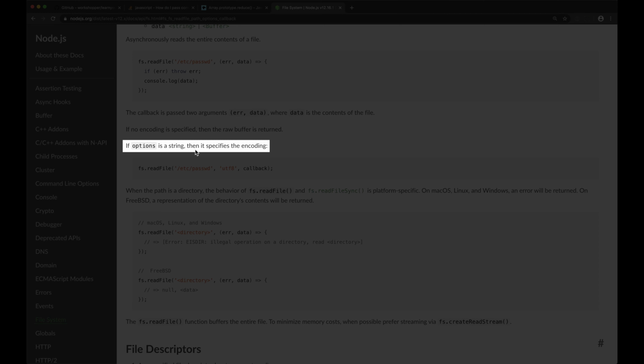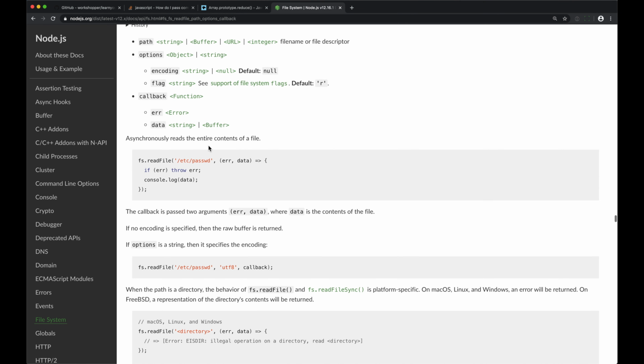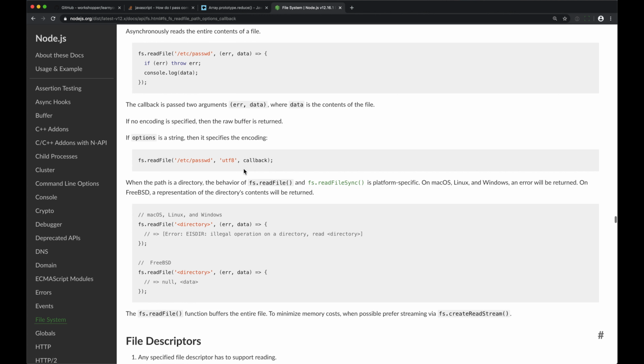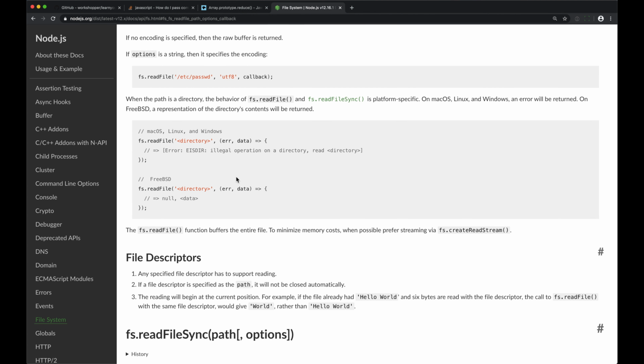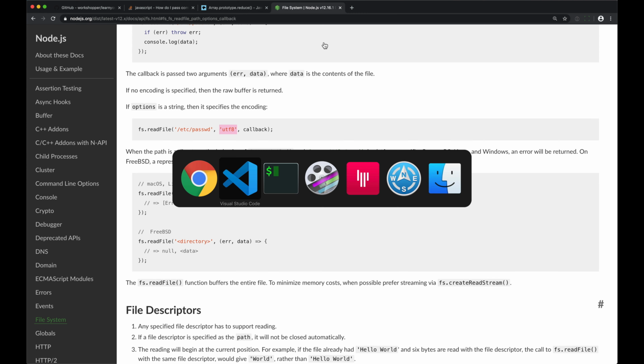If options is a string, then it specifies the encoding. That means we could pass options as an object and then have an encoding key and give it an encoding, or we could just pass a string that is the encoding and the function will know what to do with that. I wonder if this UTF-8 will work for our purposes.